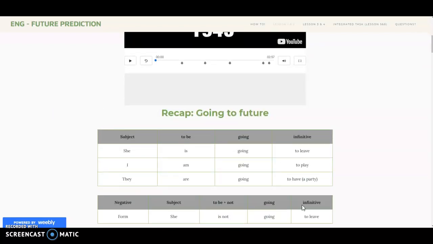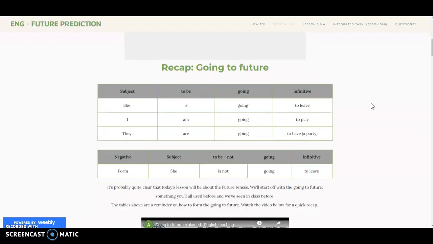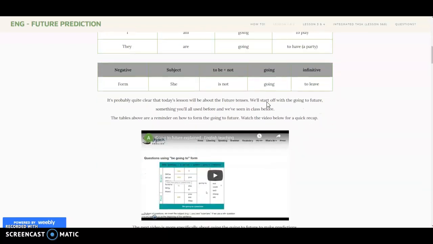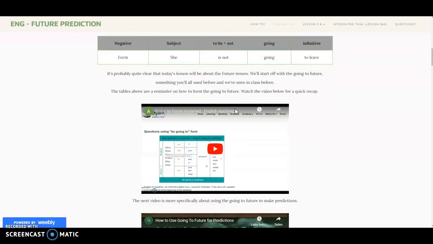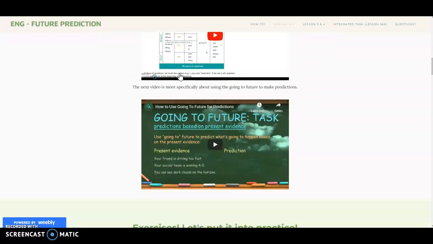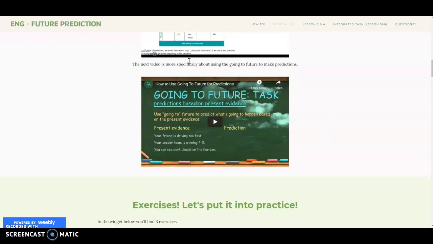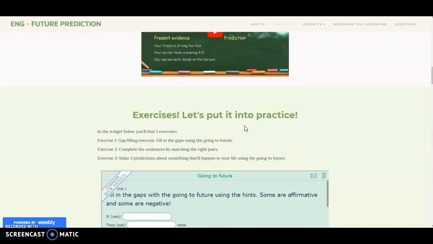After this, you will jump into the going to future and the theory behind it. We've already seen the going to future, but we are diving a little bit deeper in it for this lesson. There will always be a video of me explaining the theory below the theory on the page. So this video, when you press it, you will hear me explaining everything in my wonderful voice. The next video you'll see is a video more specifically about the going to future and how to make predictions with this tense. This is a very good video, so make sure to pay good attention.